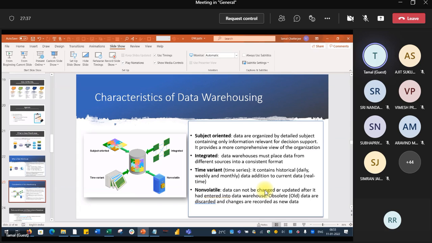Non-volatile means data cannot be changed or updated after it is entered into the data warehouse. Once it is there, it is majorly non-volatile. That is the characteristics of a data warehouse.